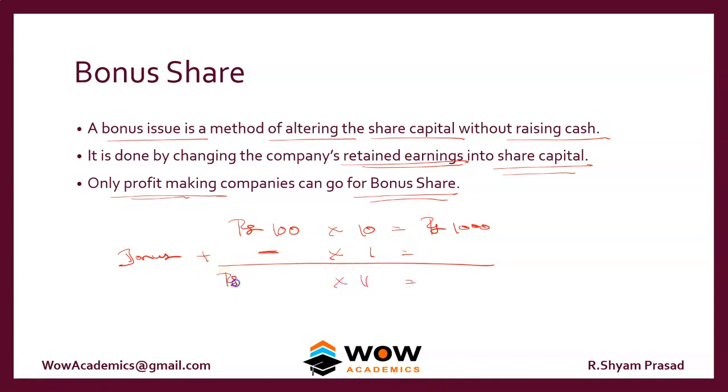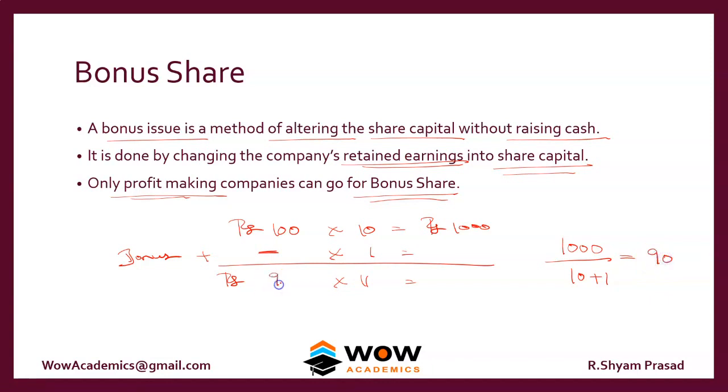Okay, and what would happen to the price? The price will actually fall to how much? The price will fall in this ratio. So the total worth of shares is 1000 rupees. Okay, earlier you had 10, but now you have an additional 1. So the share price will collapse. It will collapse to a price of 90 rupees per share.